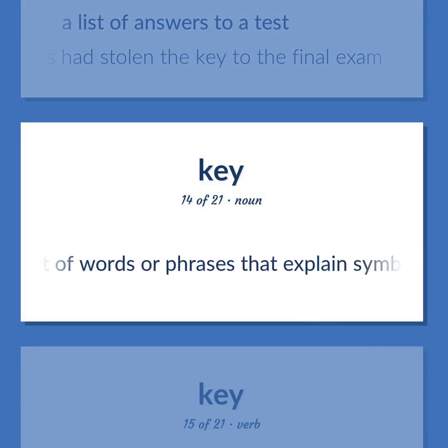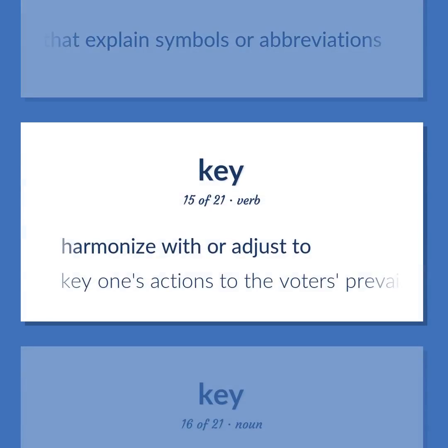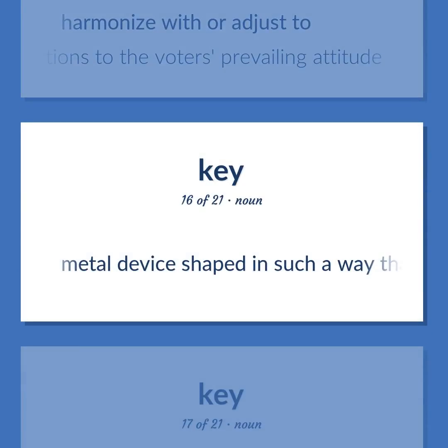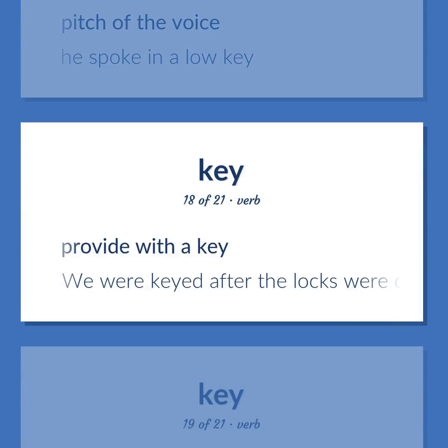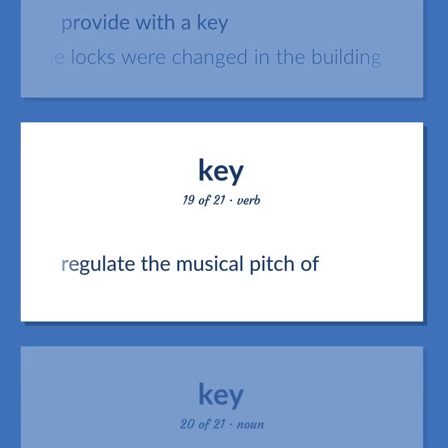A list of words or phrases that explain symbols or abbreviations. Harmonize with or adjust to. Key one's actions to the voter's prevailing attitude. Metal device shaped in such a way that when it is inserted into the appropriate lock, the lock's mechanism can be rotated. Pitch of the voice. He spoke in a low key. Provide with a key. We were keyed after the locks were changed in the building. Regulate the musical pitch of.